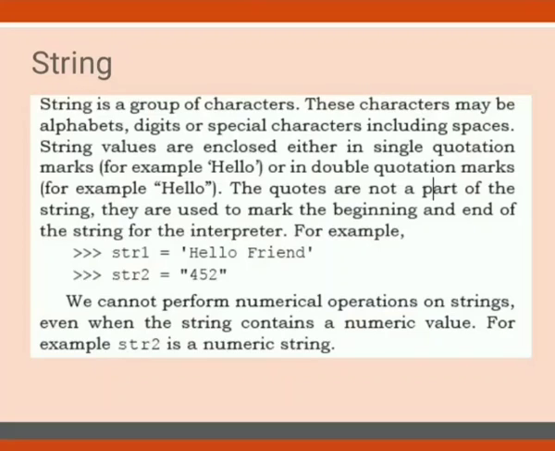str2 is equals to "452". Though it is a number, it is enclosed in double quotes, so it is converted into a string. We cannot perform numerical operations on string. Even when the string contains a numeric value, 452 is a number, but still it cannot be used for calculation. Suppose I say 452 plus 8. Will it give me 460? No, it will not give me 460. Why? Because, once again repeating it, numerical operations are not allowed on strings.